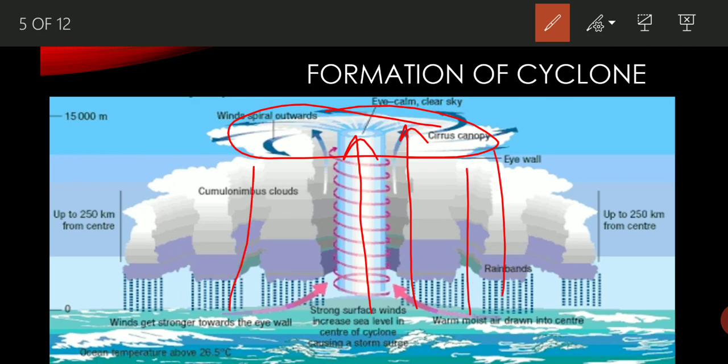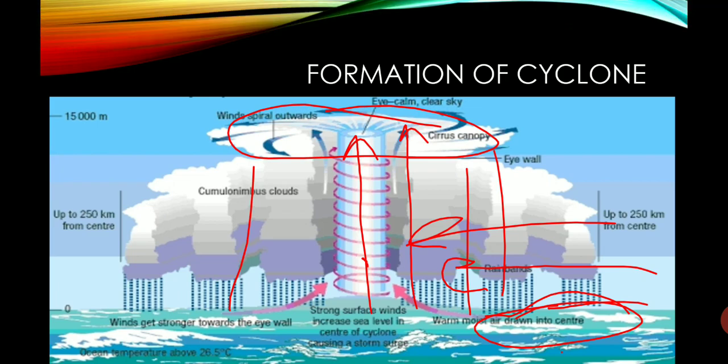Because of the low air pressure zone, air rushes very fast to fill this lower pressure zone, and the water bodies there also get energy and move very fast. This is the reason the water also starts to move very fast, and it causes a cyclone.